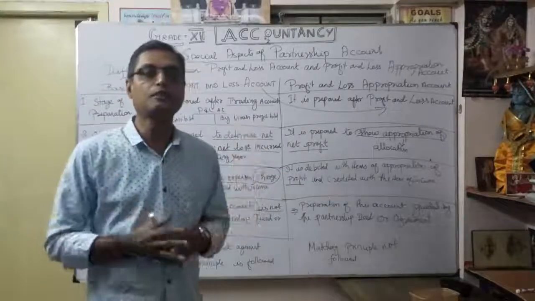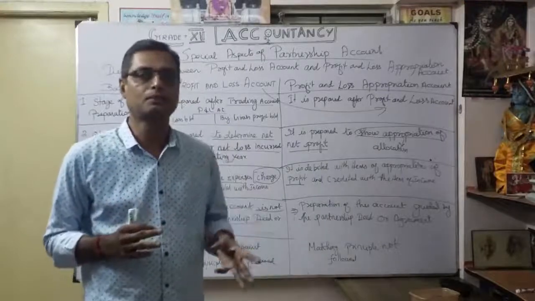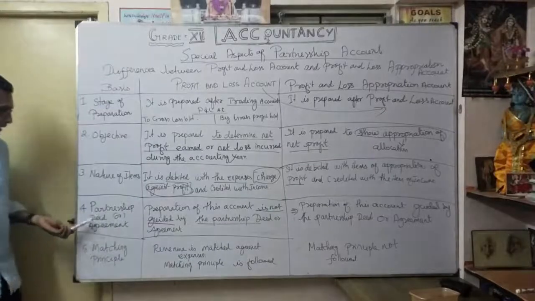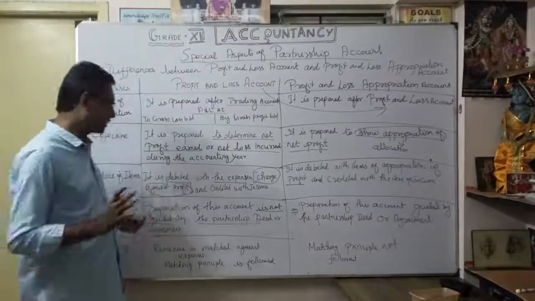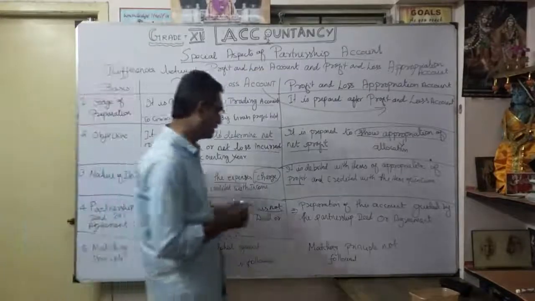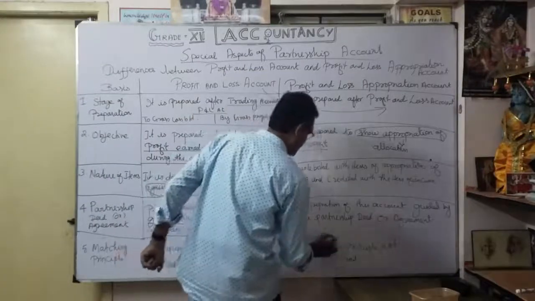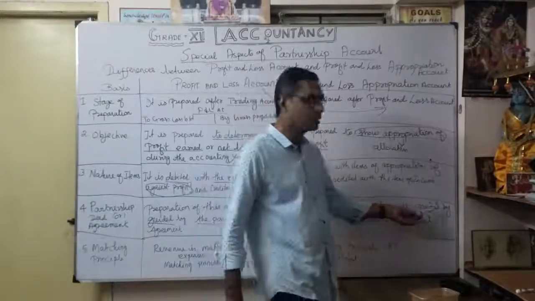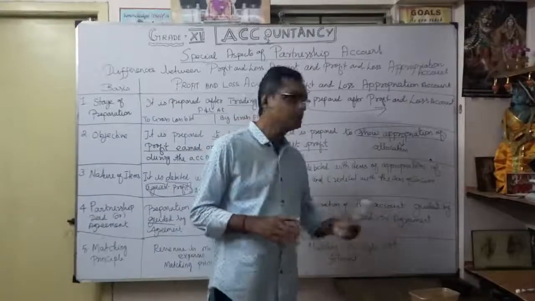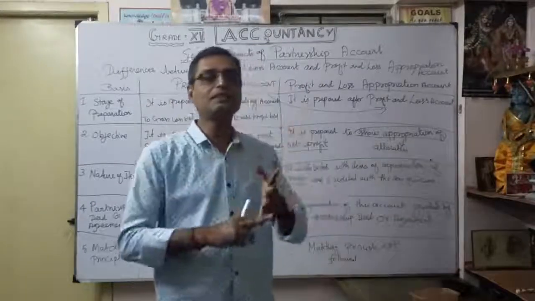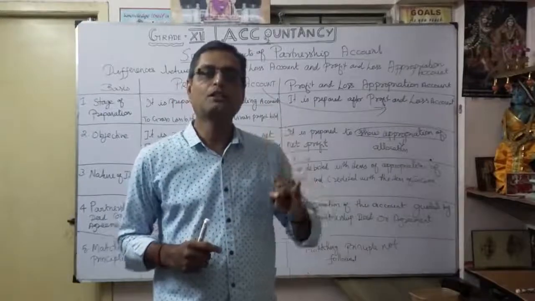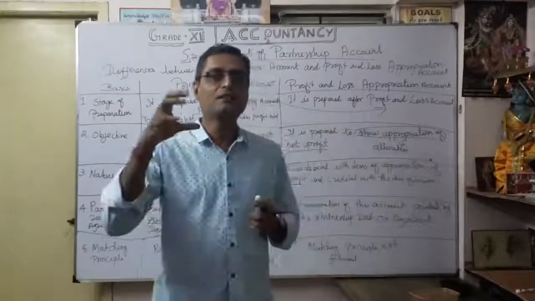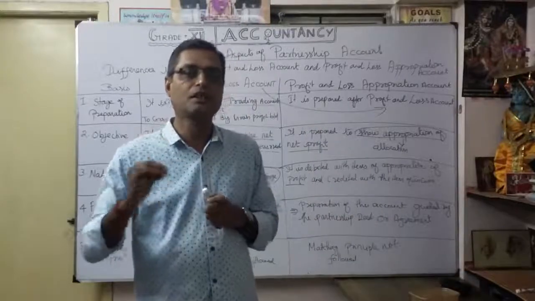Already we know the format of the profit and loss account: what items should appear on the debit side, what items should appear on the credit side. Whether the partnership deed or agreement is followed or not does not need to be discussed there. But in the preparation of this account, definitely the partnership deed or agreement guides. If there is a deed, it says how to calculate interest on capital, how to calculate interest on drawings, and any salary or commission. If there is no deed, then whether you charge interest on capital or on drawings is not decided.